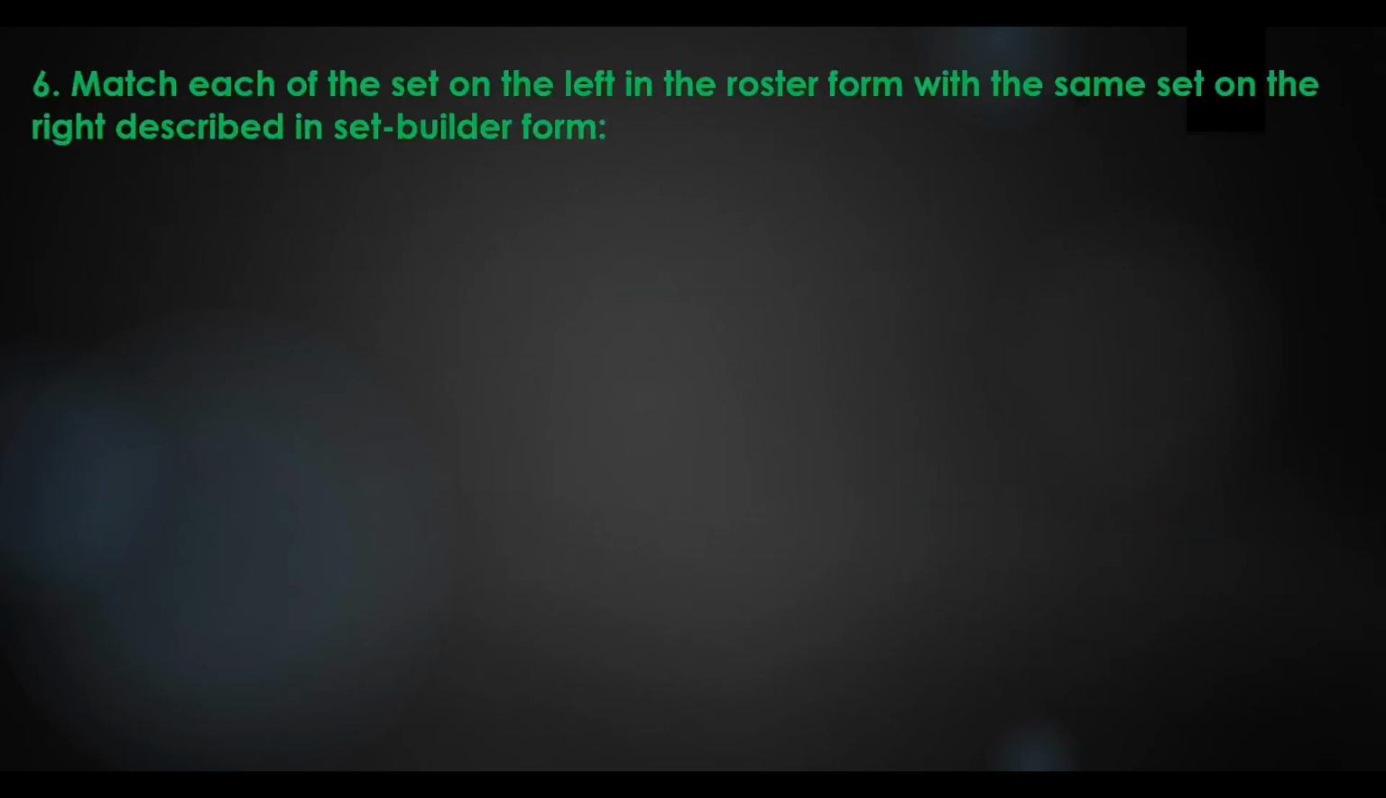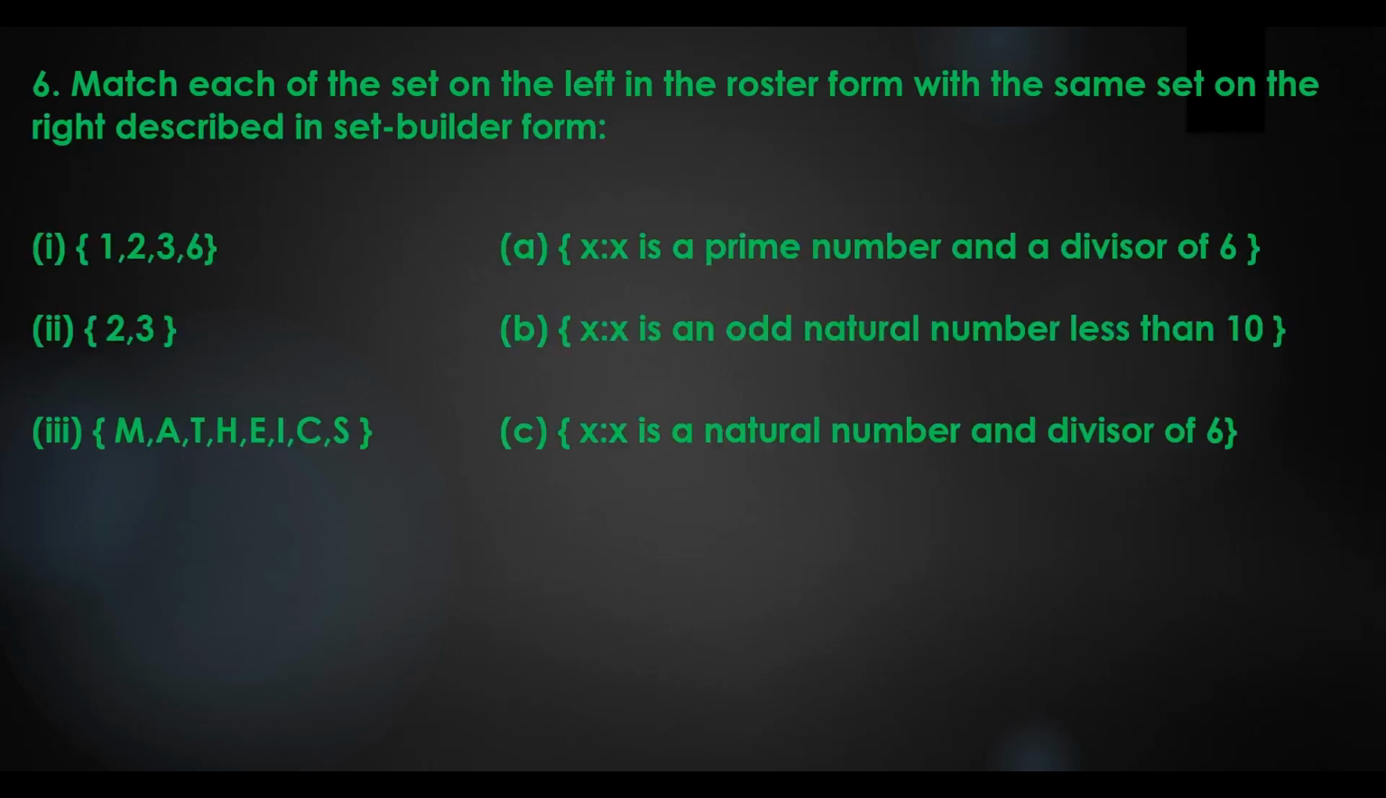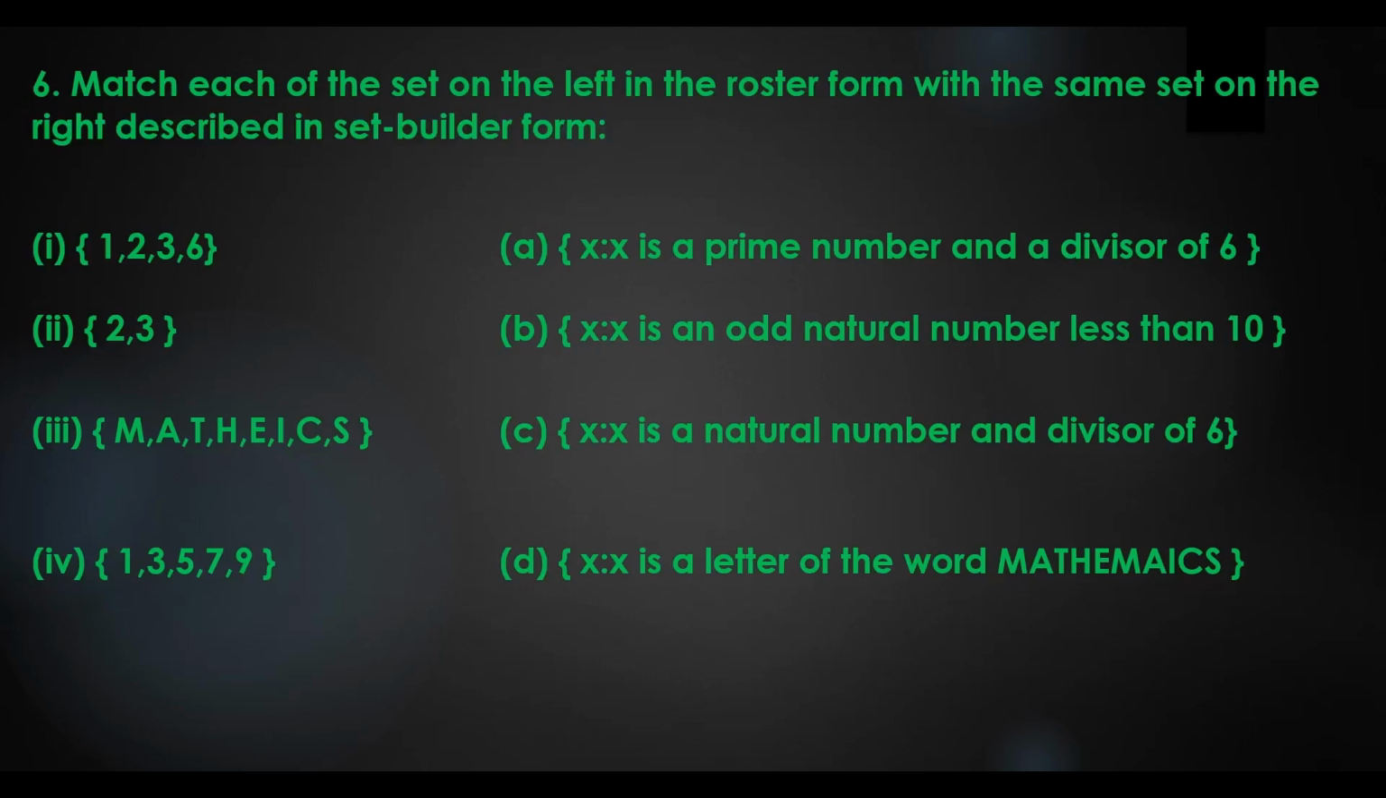What is the next question? Match each of the sets on the left in roster form with the same set on the right described in set builder form. So it is a matching type. So what are the matchings? The first one, 1, 2, 3, 6, which is equal to the set of x such that x is a natural number and a divisor of 6. So these four, this is the divisors of 6.